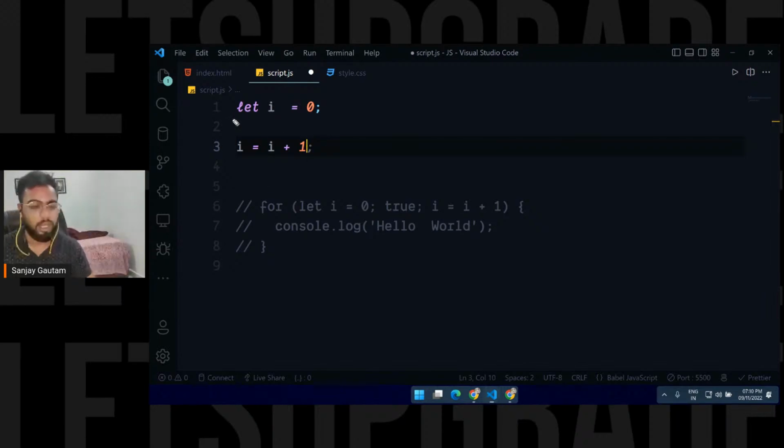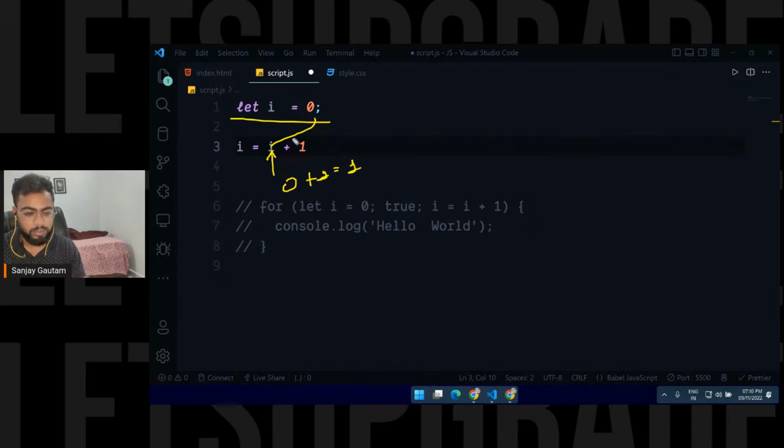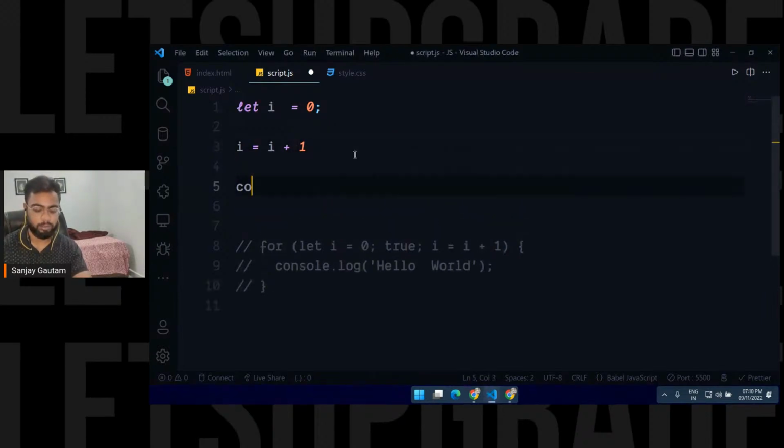How are we doing this? Initially i was 0, and after that I'm making the value of i equal to i plus 1. If you look closely, this i will be replaced by the previous value of i. What is the previous value of i? 0 plus 1, which equals 1. So now the value of i is 1. I can also show this to you if I do a console.log of i here.